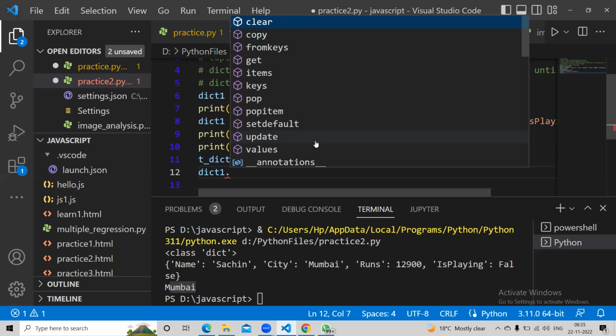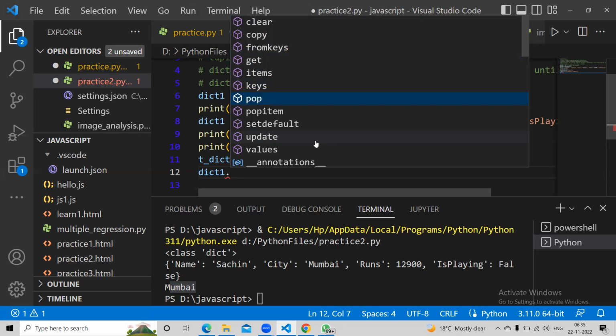Clear will delete all the elements from the dictionary. Copy, same thing as list, will create a duplicate copy. From keys: if you do not want all the keys, you can define which key to take the item from. Get, items, keys we will see.